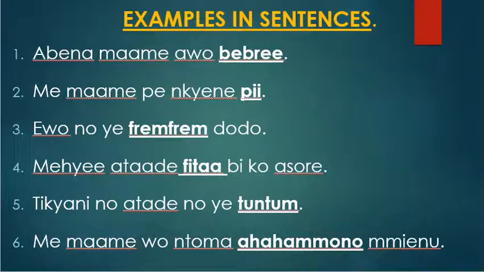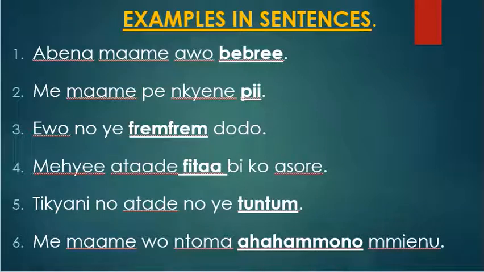So it is describing the color of the dress that I wore, or you yourself wore. Maybe you wore a white dress to church last Sunday. So the white is describing the color of the dress that you wore. Let's look at the fifth example.